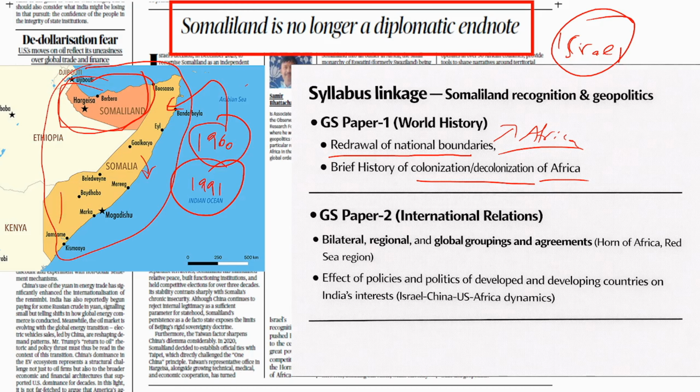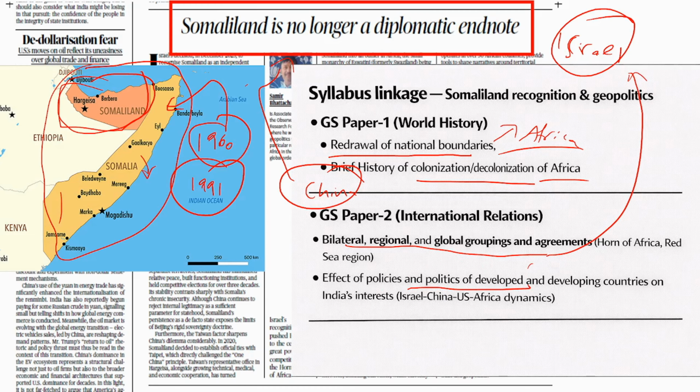So why has Israel done it, and how is this creating problems for various countries like China? That is the core theme of this article. You should read it. It is very relevant. Again, bilateral, regional, global groupings and agreements affecting India's interest, and of course policies and politics. You can see here this is the politics of Israel. Geopolitics is happening here and it is troubling China as of now.